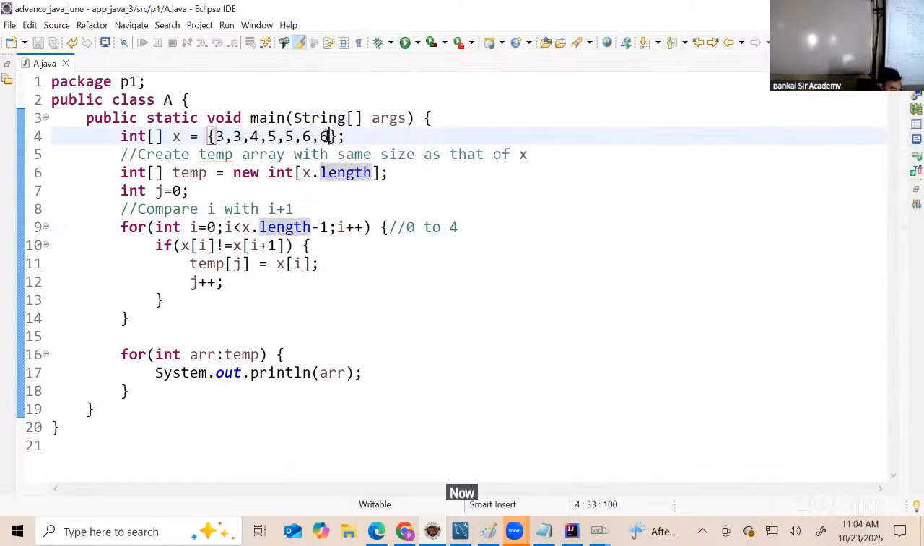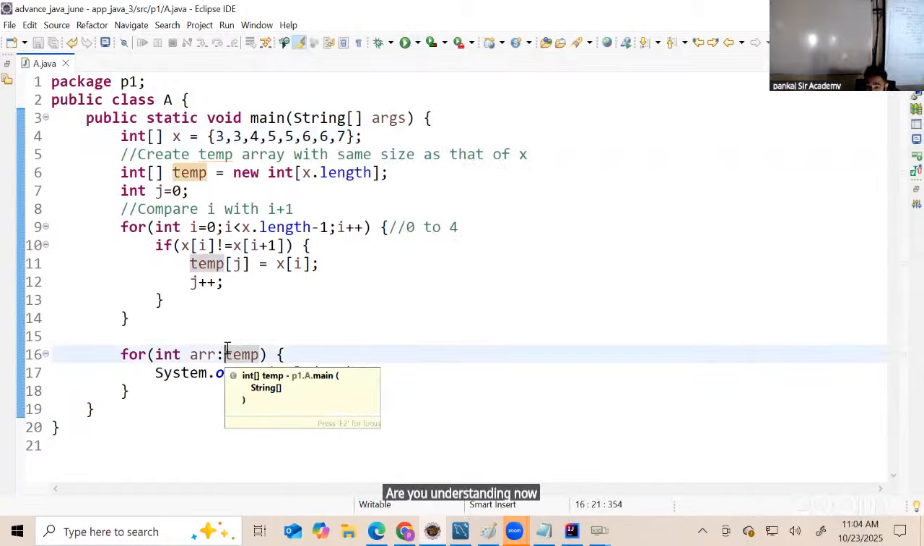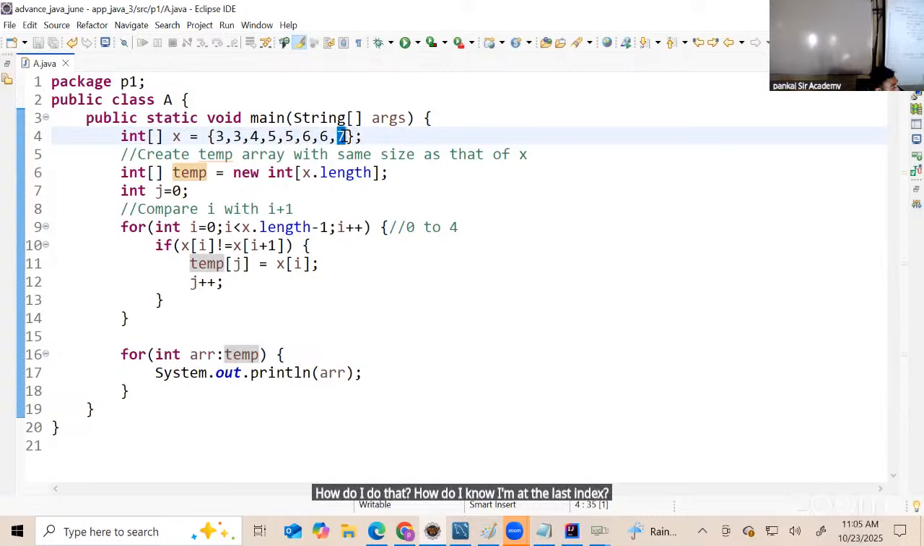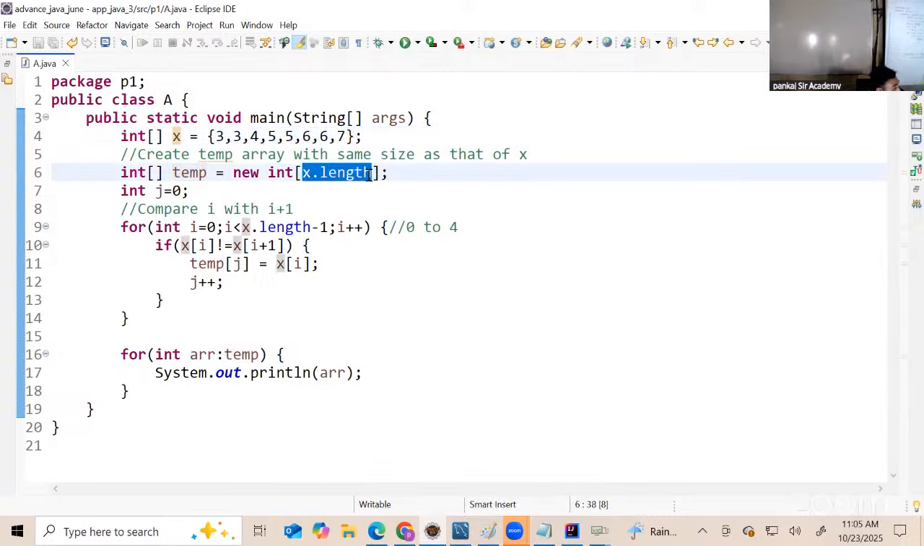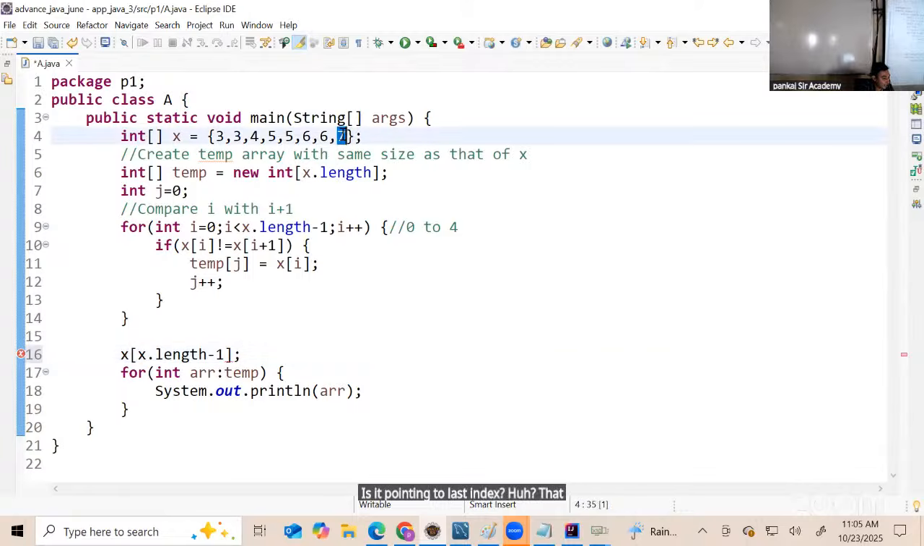Now let's write here 7. Which value will it not copy? Are you understanding now? We need to copy the last value of the index. How do I do that? How do I know I'm at the last index? Length minus 1. Can I tell that when I now do this? x of x dot length minus 1. Is it pointing to the last index? Huh? That's the last index.